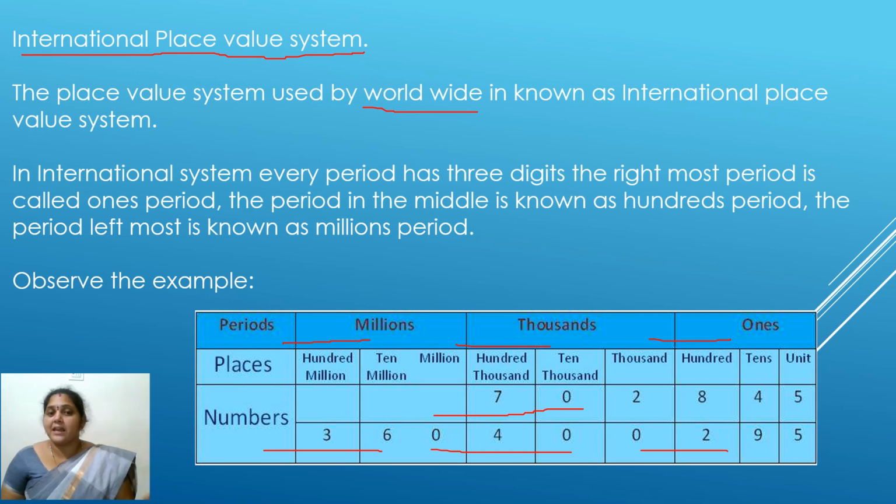Now tell me once again how you are going to read the numbers in the international place value system. These 3 numbers are in the thousands period. That's why we read 702,845 ones in the first number. In the second number, we read 360 million 400,295 ones.